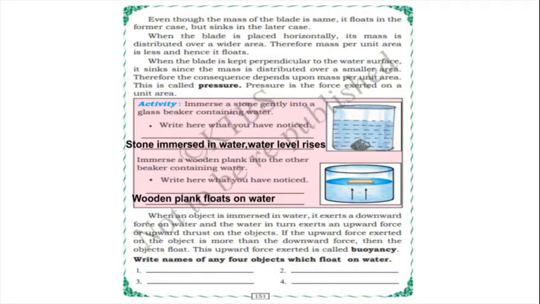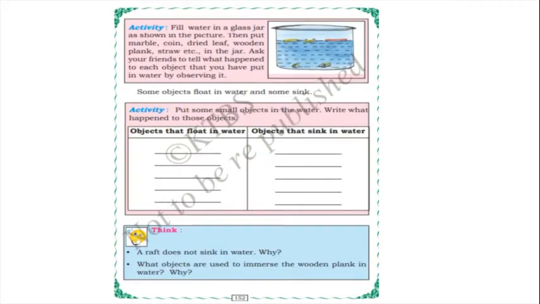And write the names of any four objects which float on water. What are the things which float on water, children? It may be a wooden plank, leaf, plastic and balloons. These items will float on water. And next, fill water in a glass jar as shown in the picture. Then put a marble, coin, dried leaf, wooden plank, straw, etc. in the jar. Ask your friend to tell what happened to each object by observing it. Some objects float in water and some sink.